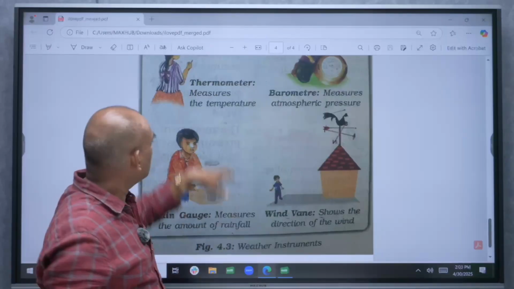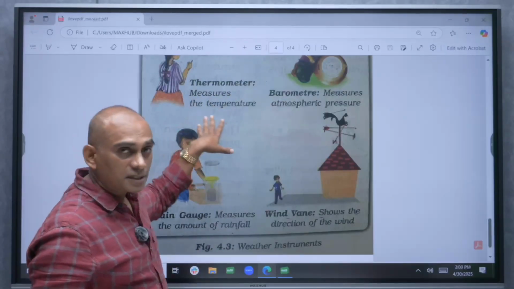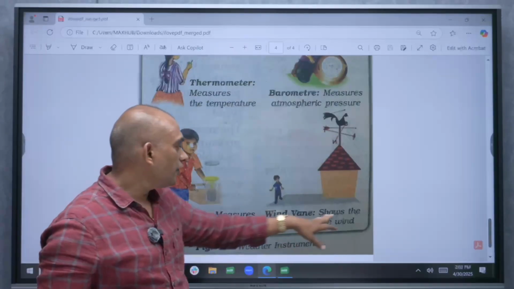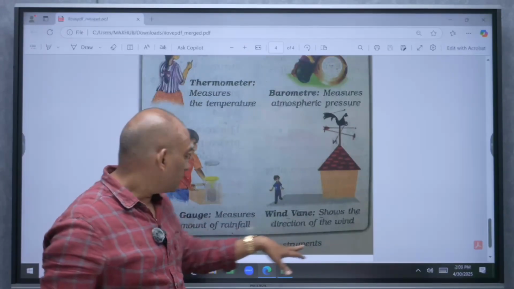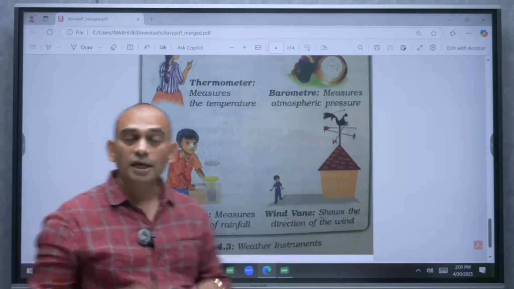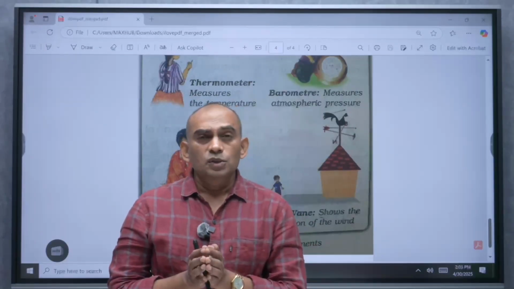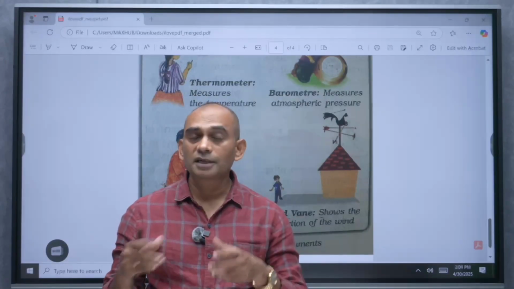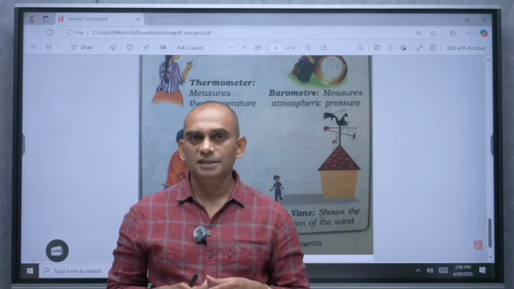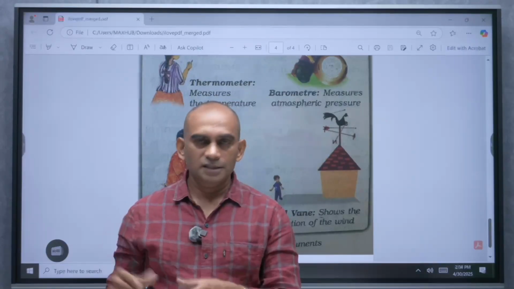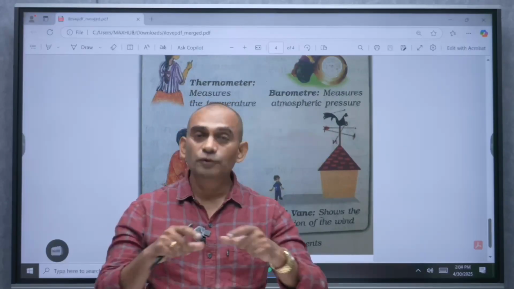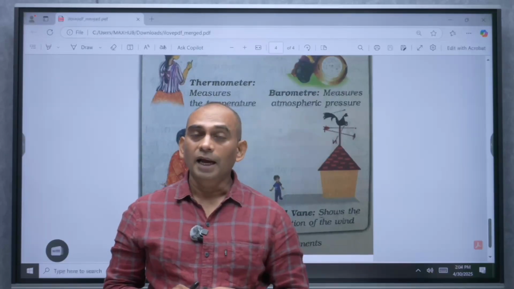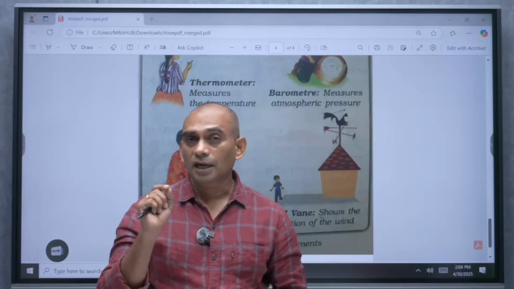There are different types of instruments through which we can measure temperature, pressure, wind direction, and the amount of rainfall. That is a thermometer. It measures the temperature. Barometer measures the atmospheric pressure. Wind vane shows the direction of the wind, and rain gauge measures the amount of rainfall. So I was talking about the temperature. The standard unit to measure temperature is degree Celsius. Who invented this? Anders Celsius. If you take the Celsius scale, water freezes at 0 degrees and water boils at 100 degrees.